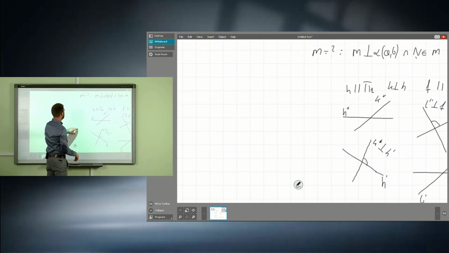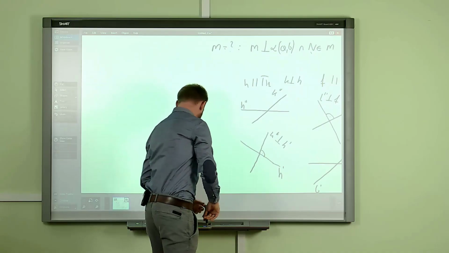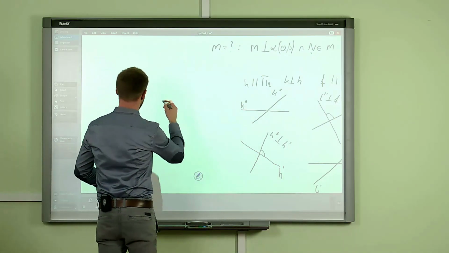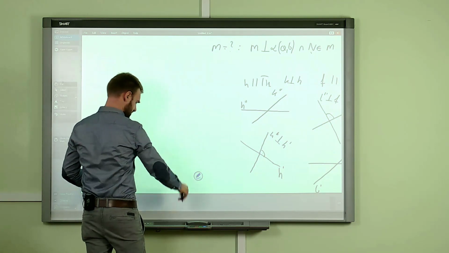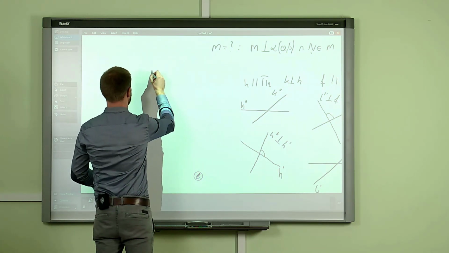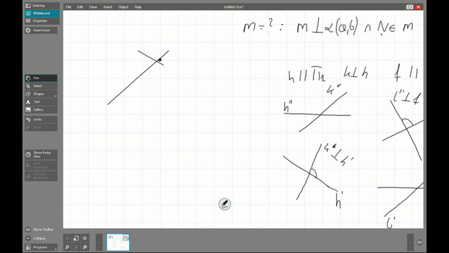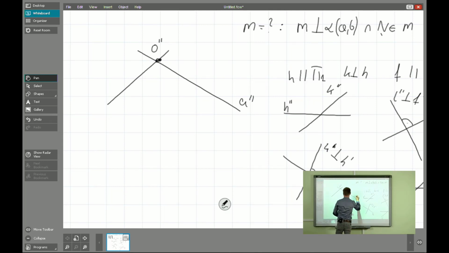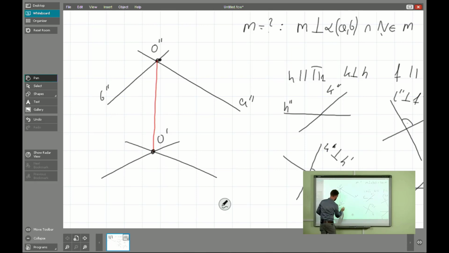Okay, I will move that thing here to make a bigger space for our consideration, and let's start with some assumptions. I will give the assumptions in black color. Oh, let's say something like that. O double prime, A double prime, B double prime, of course, and let's say the projection line will be given in red color as an auxiliary line, and O prime, and again A prime, B prime.